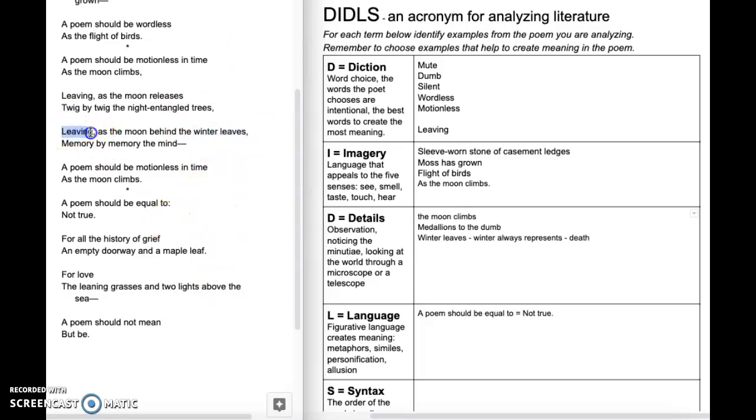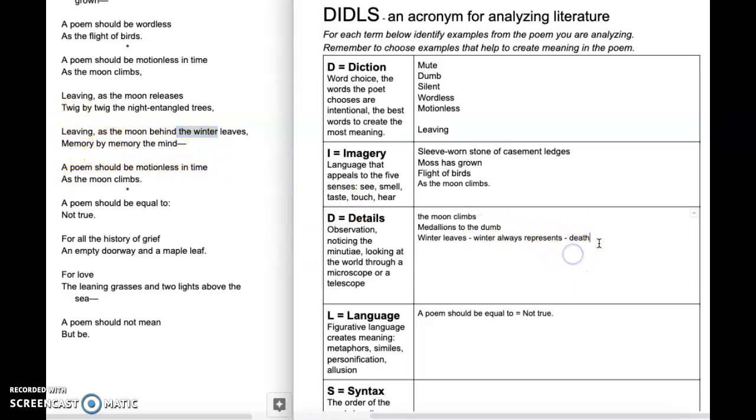We've got leaving like the winter, leaving like death, memory by memory, the mind. So what's actually leaving are the memories. That is a really important detail. Memory by memory, the mind. What are we afraid of? We're afraid of forgetting. We're afraid of being forgotten. We're afraid that people won't remember us. So I'm seeing something emerge here.